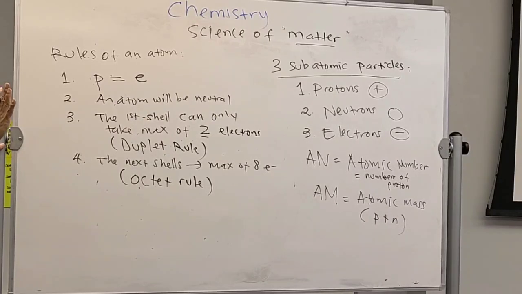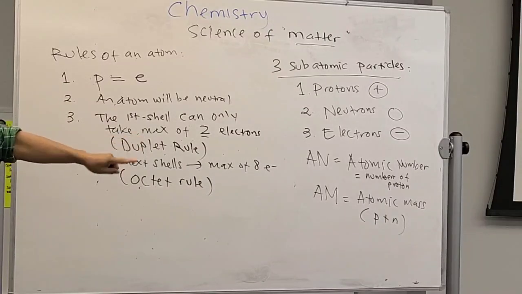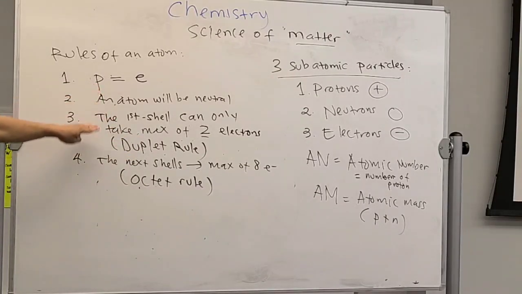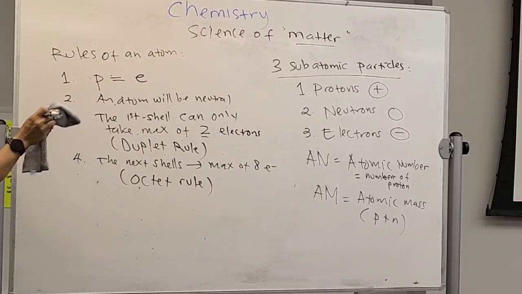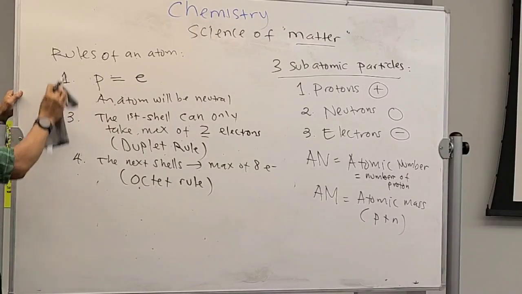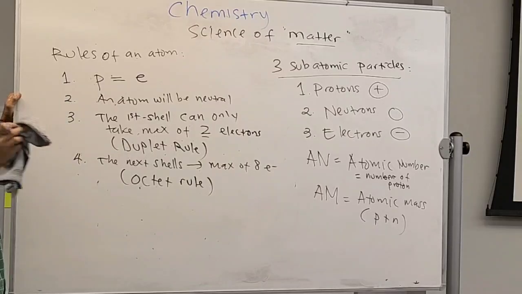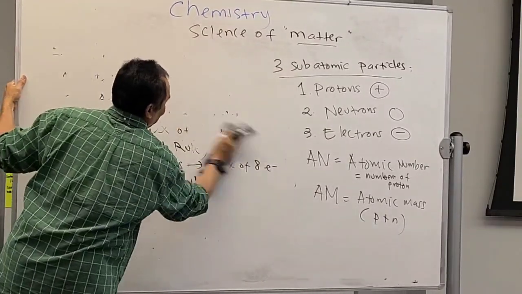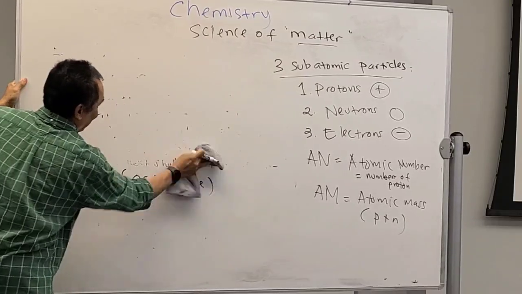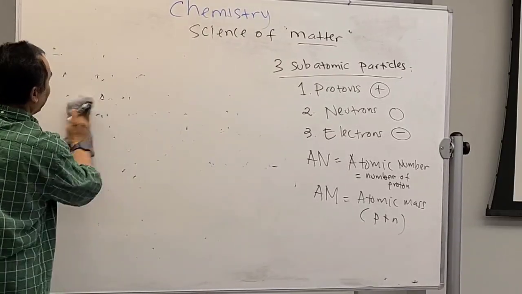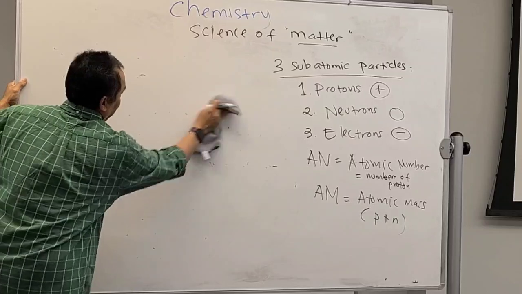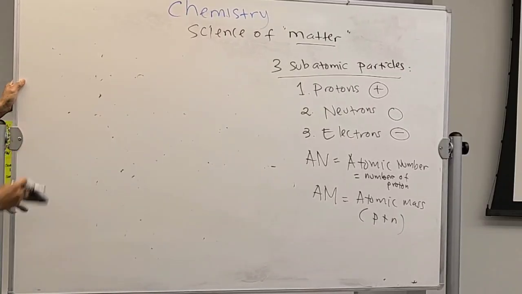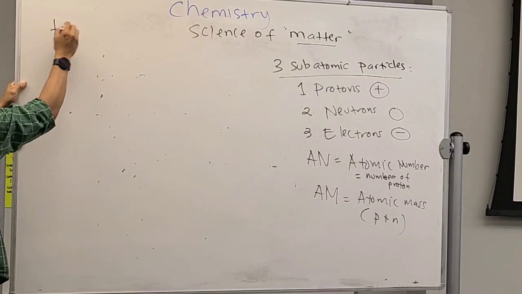Based on the rules, atomic number, atomic mass, and also this rule over here. I'm going to erase this because I need the space. Everybody already took it, and I also have the video, so you can watch it again later. Now we're going to do maybe just 2 or 3 examples of atoms.